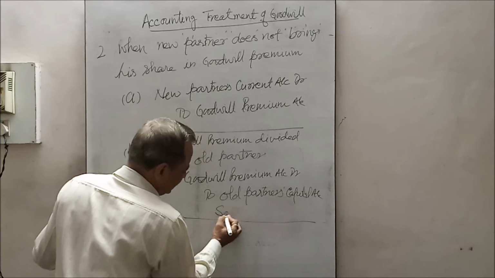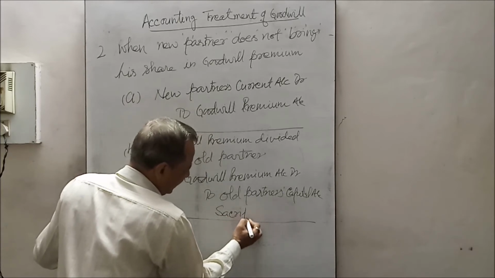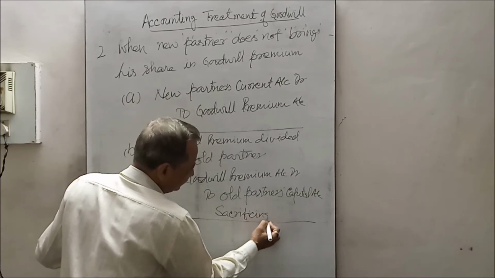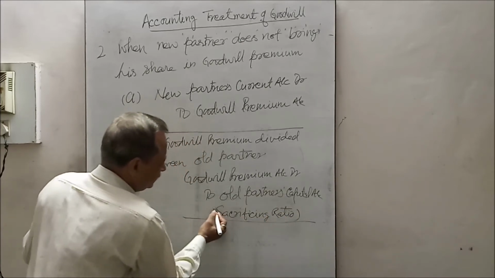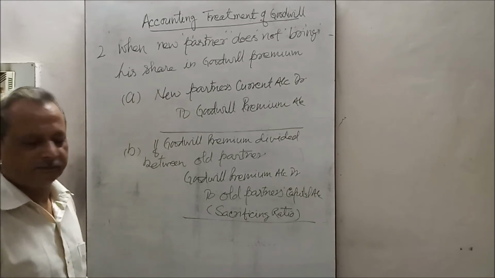Which ratio? Sacrificing ratio. These two entries will pass.